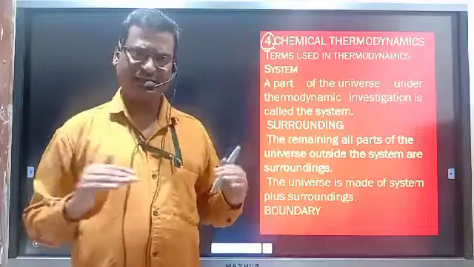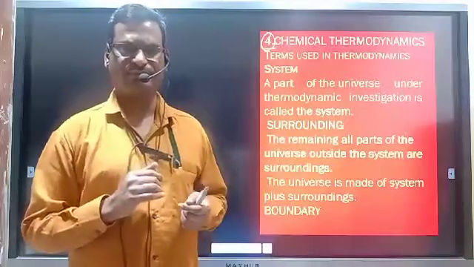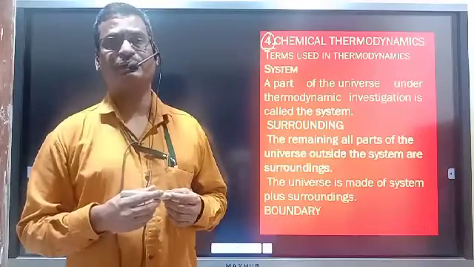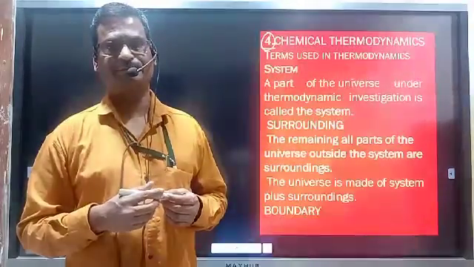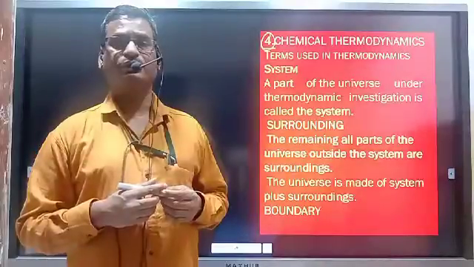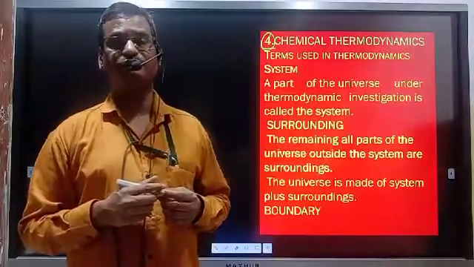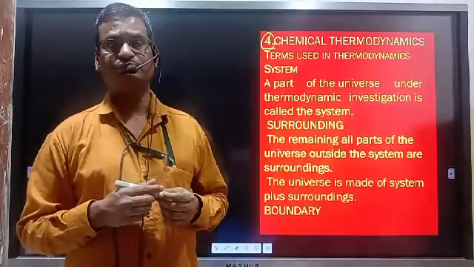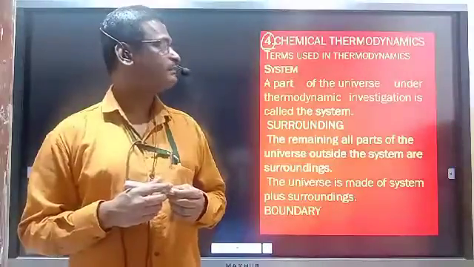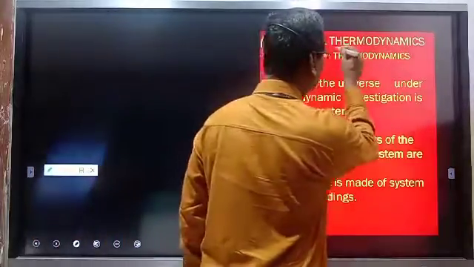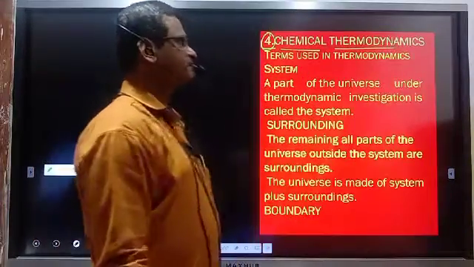So many changes are there around ourselves, where one form of energy is converted into another form, and that quantitative relationship between different forms of energy and heat energy can be studied with the help of the branch of chemistry known as chemical thermodynamics.